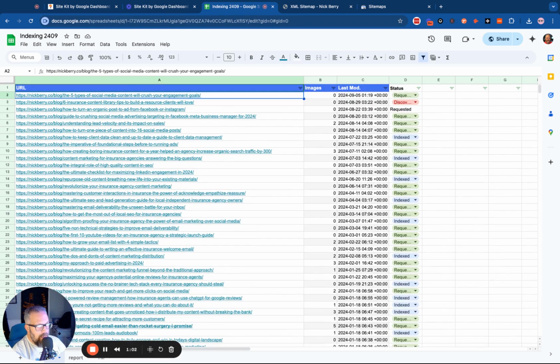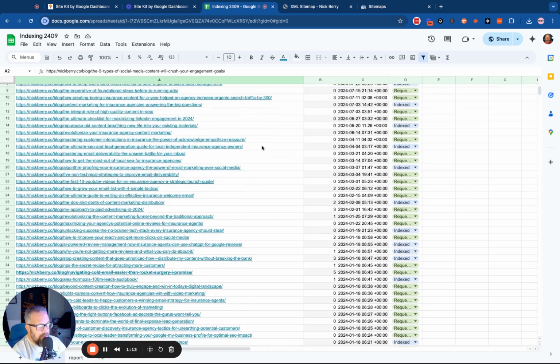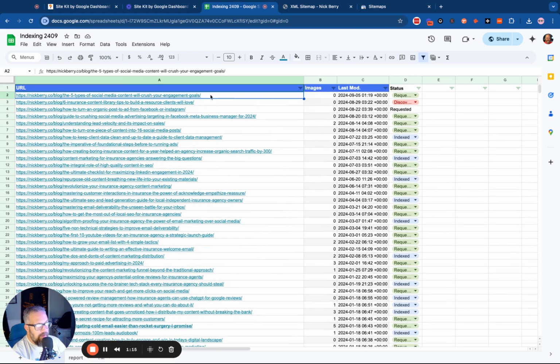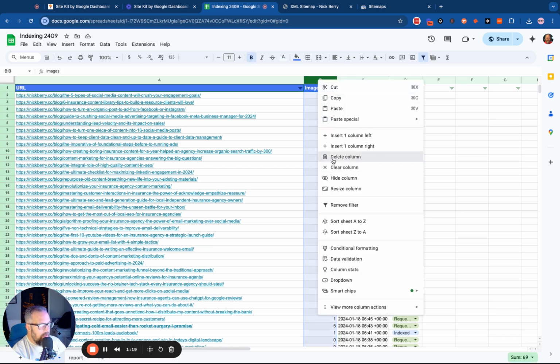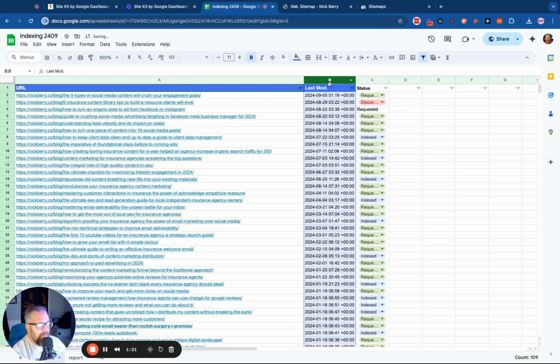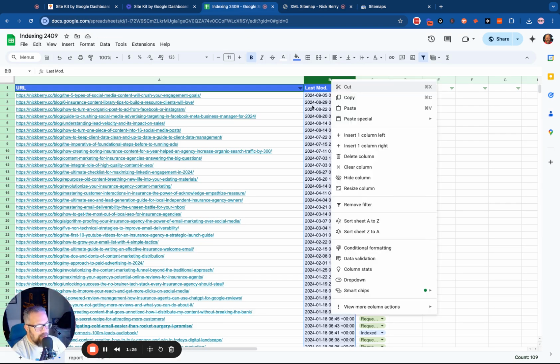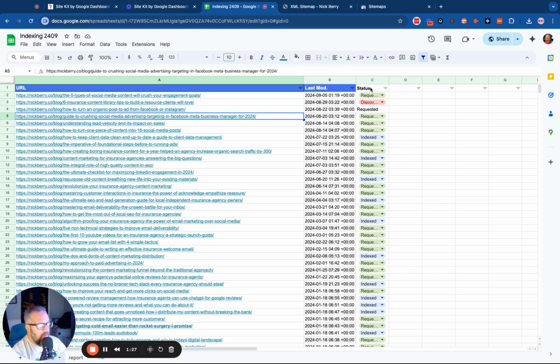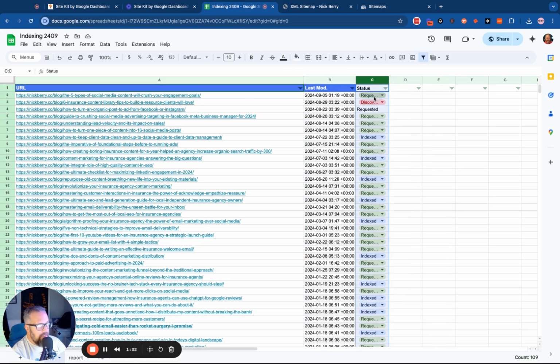And every other day, when I'm waiting for a meeting or waiting for something to get done or to process, I will go grab several and check. I have the URL. Actually, we can delete that column because it doesn't need to be there. Last modified is just coming from the sitemap, so I use it to sort. But what I'm going to want to look for is my status.